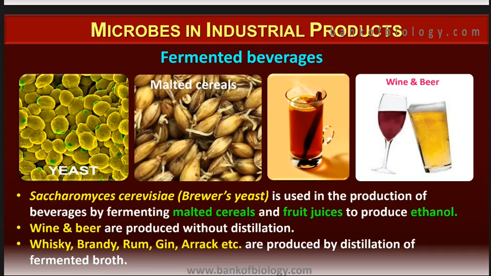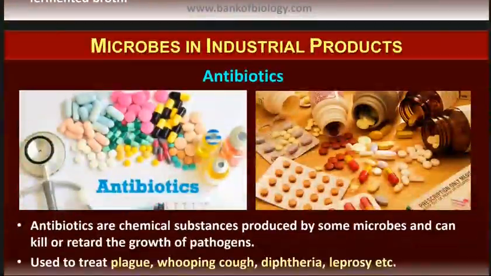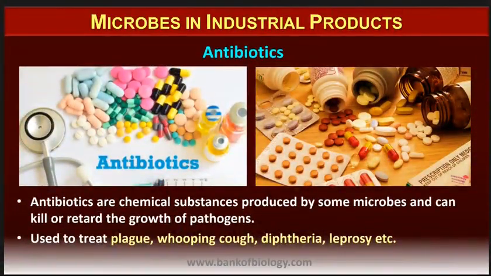Whiskey, brandy, rum, gin, arak, etc. are produced by distillation of fermented broth. So they just try to heat and cool it. Next, microbes in industrial products: antibiotics. Now we were talking about fermented products, and now we are coming ahead to antibiotics. So that is the medicine.